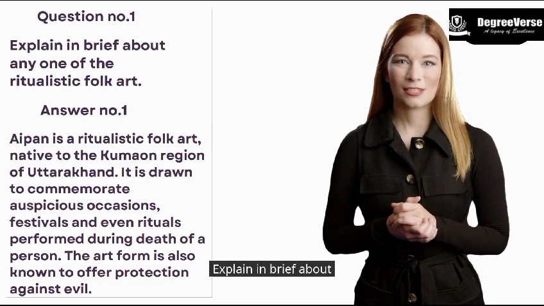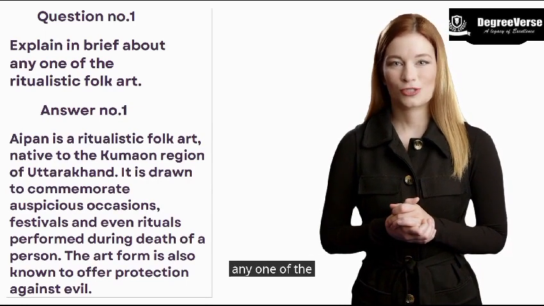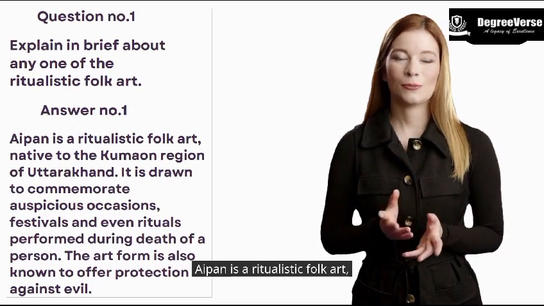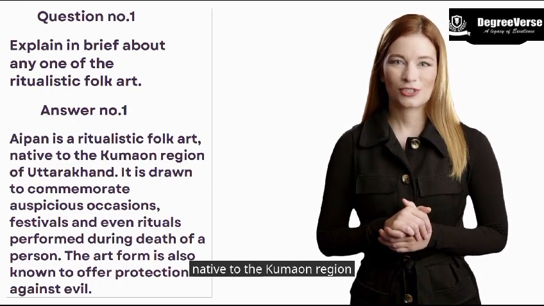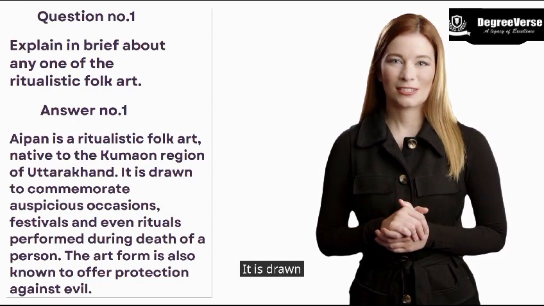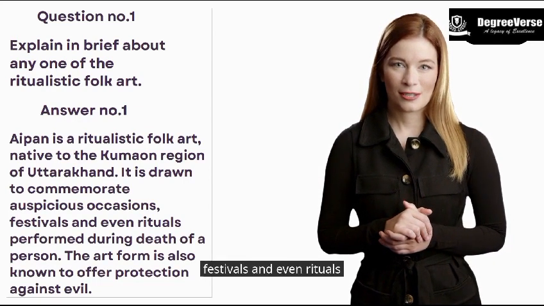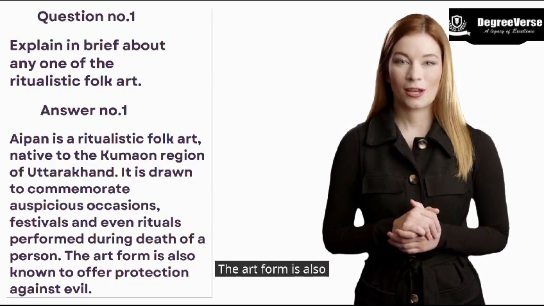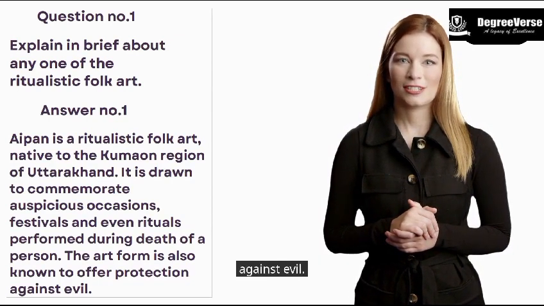Question number 1. Explain in brief about any one of the ritualistic folk art. Answer number 1. Ipan is a ritualistic folk art, native to the Kumaon region of Uttarakhand. It is drawn to commemorate auspicious occasions, festivals, and even rituals performed during the death of a person. The art form is also known to offer protection against evil.